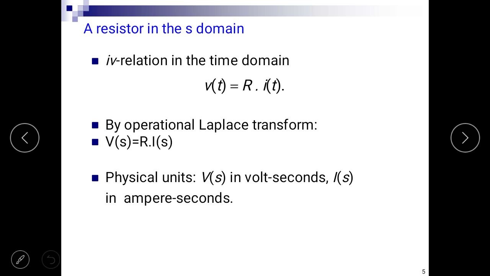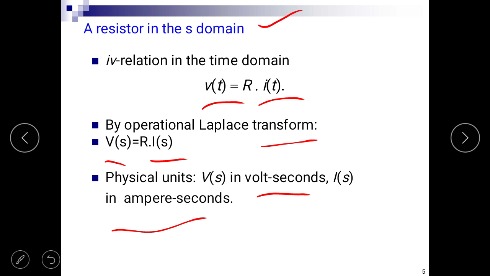Now representation of circuit elements in S domain. First, for a resistor, according to Ohm's law, we know that v(t) is equal to R i(t). Taking Laplace transform, V(s) is equal to R I(s). So physical unit of V(s) is volt-second and I(s) is ampere-second.